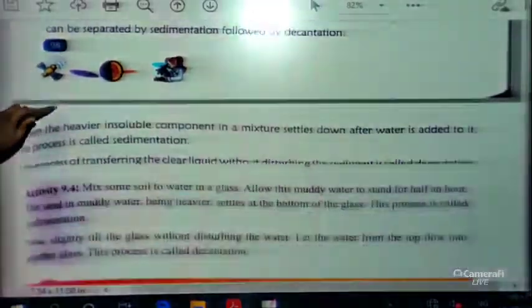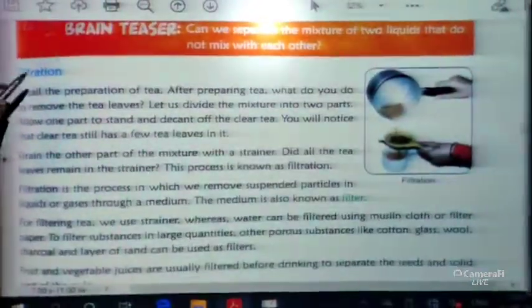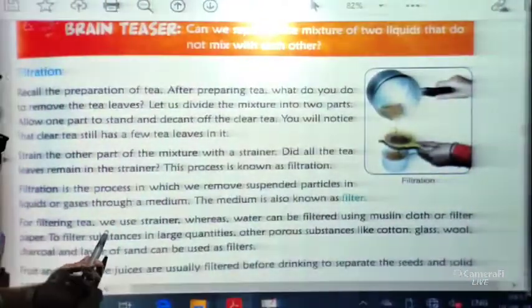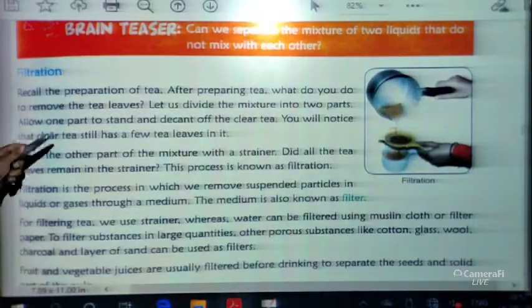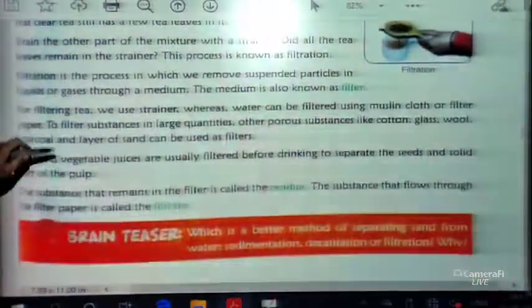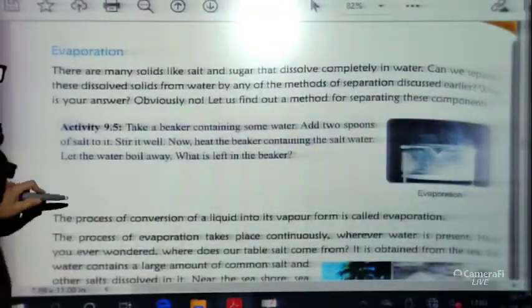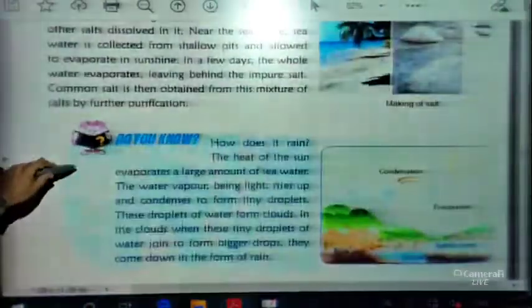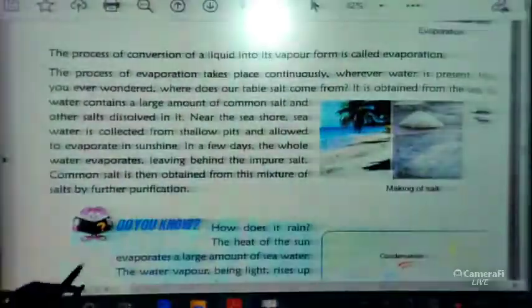We have discussed in detail what the method of sedimentation is, what the method of decantation is, and the definitions of these two. Then we have discussed the filtration method. Then we have discussed evaporation. In this process we have discussed how salt is made.